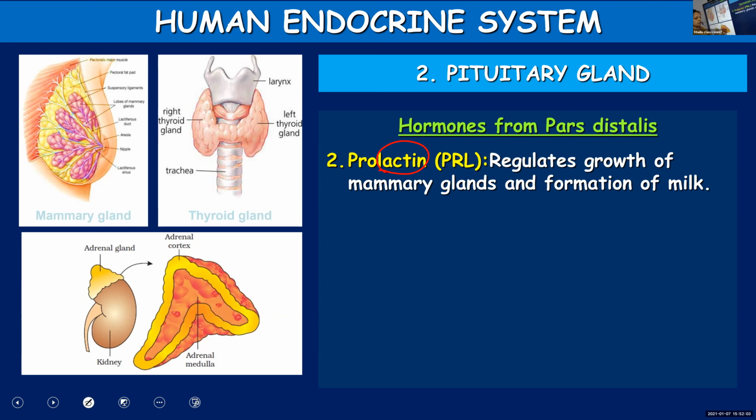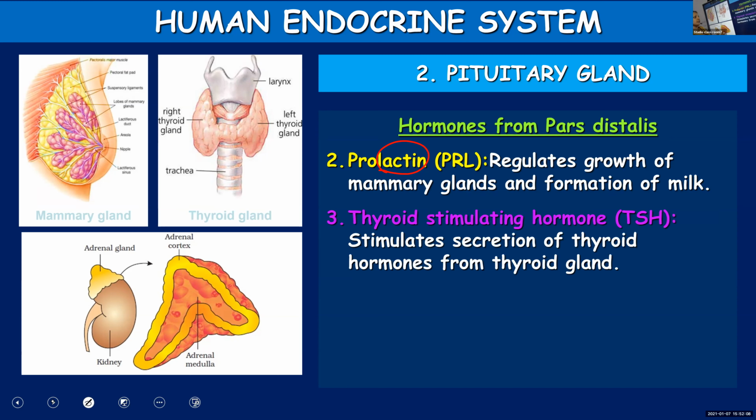So that is the function of prolactin. Now moving on to the third hormone, thyroid stimulating hormone. From the name of the hormone itself, you will get an idea regarding its function. You know, the thyroid gland is yet another endocrine gland, and the thyroid gland will be stimulated to release thyroid hormones. That is the function of thyroid stimulating hormone.